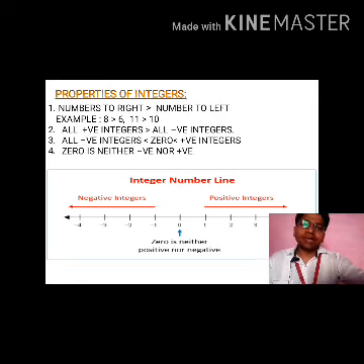All negative integers are less than 0 and all positive integers are greater than 0. Why? Because all the negative integers are on the left side of 0 and all the positive integers are on the right side of the 0. That's why they are greater than 0, and that's why all the negative integers are less than 0. Fourth property: 0 is neither positive nor negative. Yes, you have to always remember that 0 is neither positive nor negative.